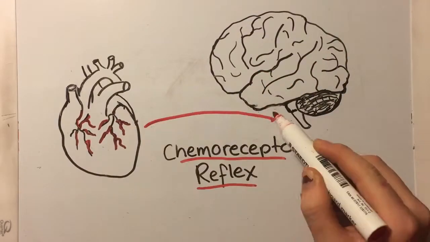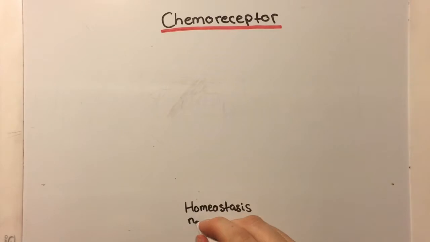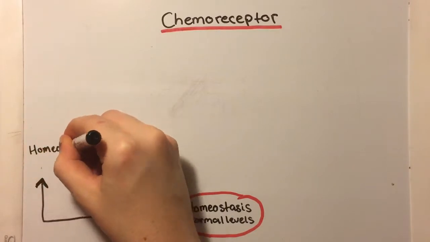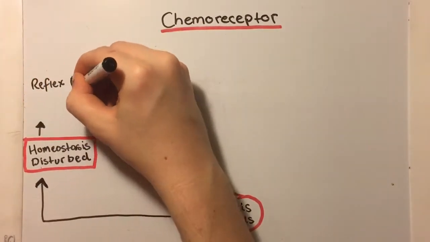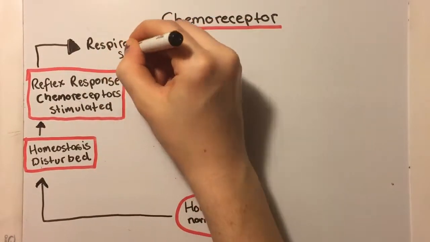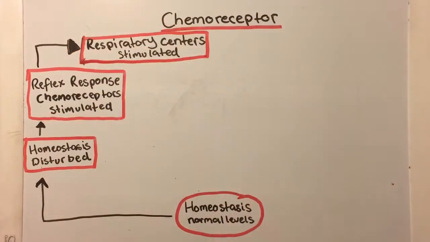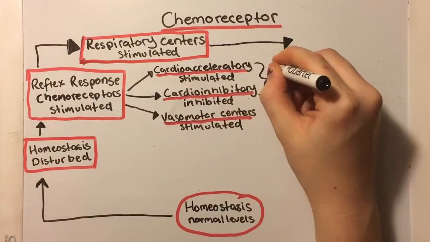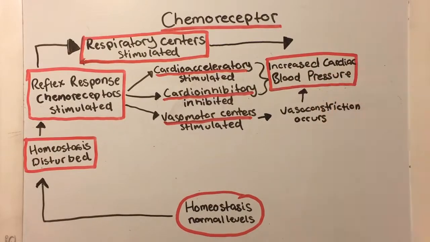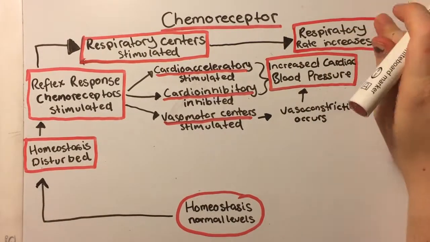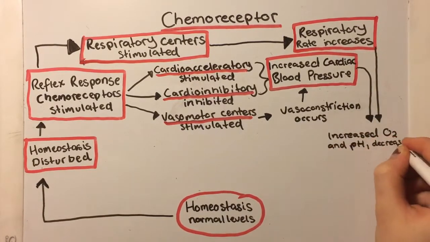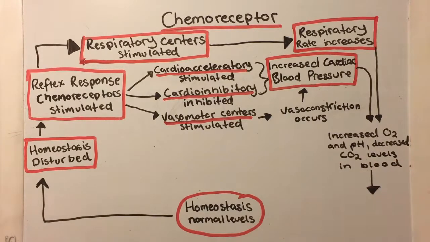Chemoreceptors in the medulla oblongata, carotid and aortic bodies regulate blood pressure homeostasis by monitoring oxygen, carbon dioxide, and pH levels. Impulses from these chemoreceptors are conducted to cardioaccelerator, cardioinhibitory, and vasomotor centers in the medulla oblongata. Decreased blood oxygen, increased carbon dioxide, or decreased pH decreases the parasympathetic stimulation of the heart, increasing heart rate and hence blood pressure. Sympathetic stimulation is increased in response to decreased blood oxygen, increased carbon dioxide, and decreased pH levels, resulting in an increase in heart rate and stroke volume.